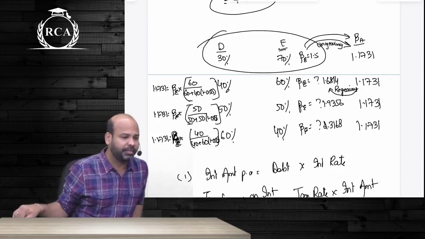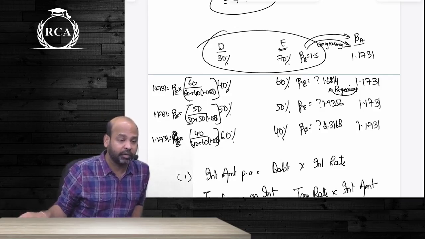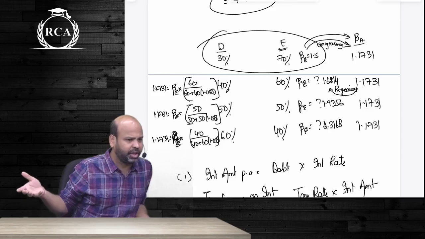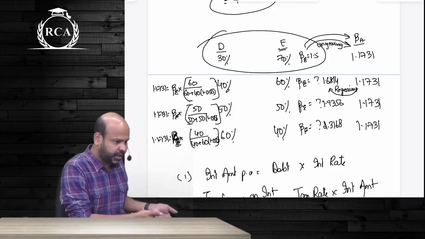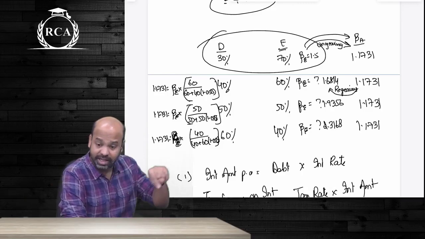Once we arrive at beta asset as such guys, we will use that beta asset to arrive at beta equity based on our capital structure ratio. If you have a debt equity ratio of 50-50, consider 50-50 debt equity ratio to compute your beta equity. That is called as regearing of beta.